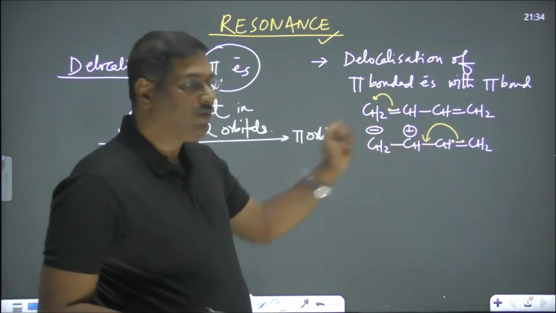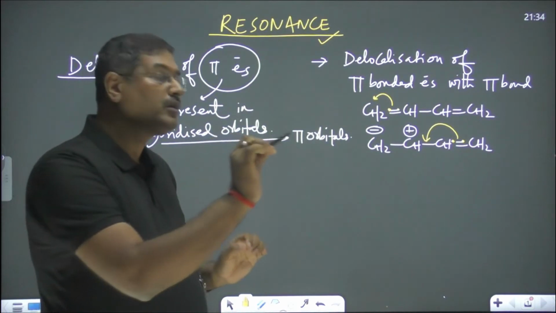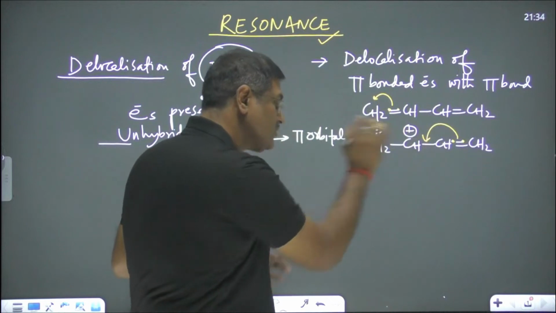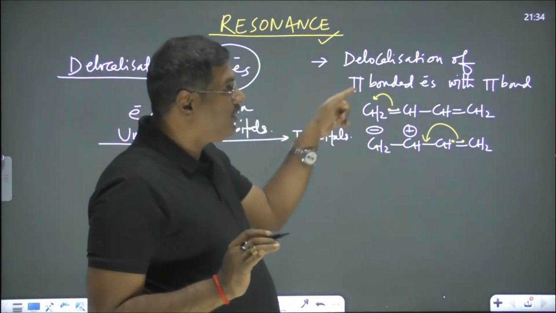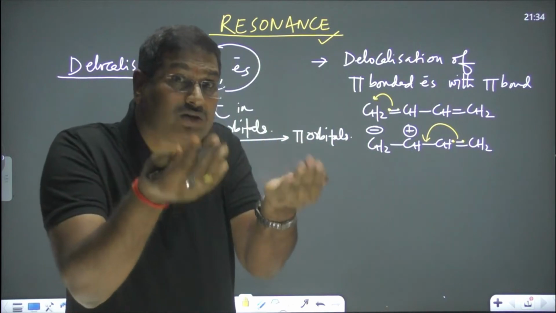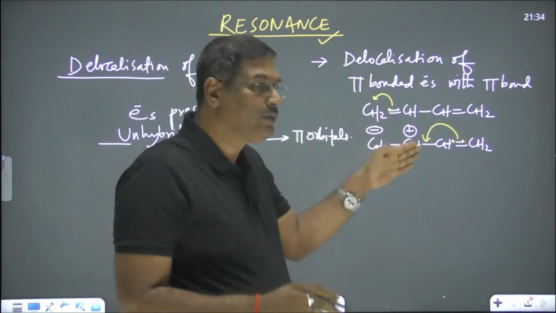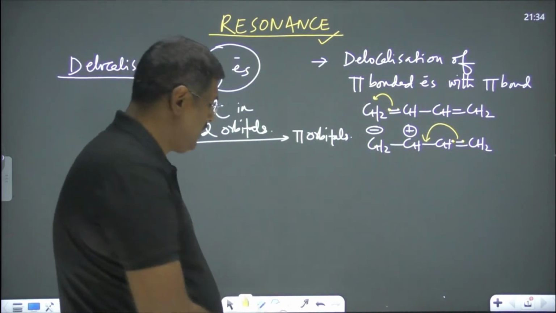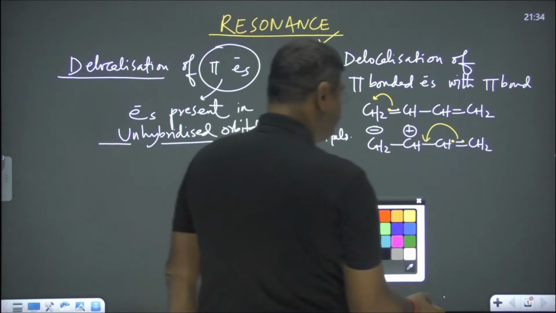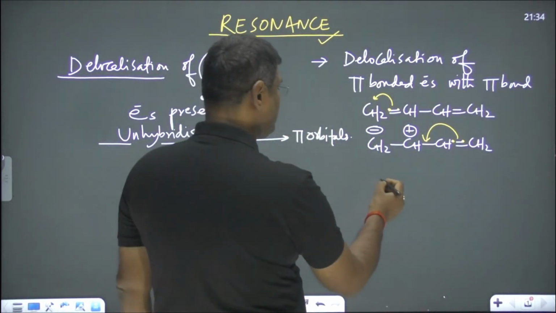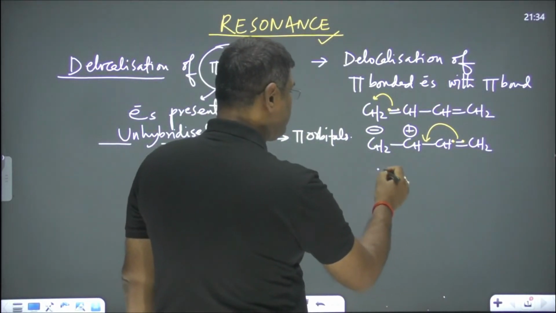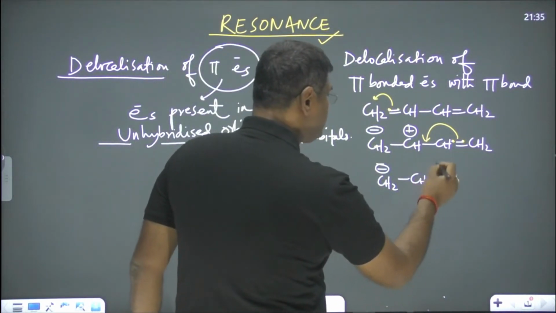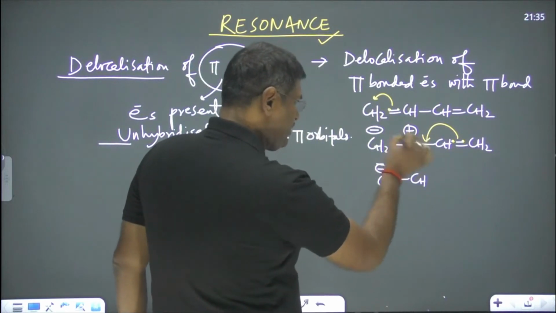This one is shifting of electrons. I have indicated in the middle of this one that electrons are shifted from that direction to this direction. This arrow indicates accumulation of electrons and this arrow indicates shifting of electrons. Okay. What do you write here as a result of this one? As a result of this one, you write CH2 minus, and here as electrons are shared with this one,